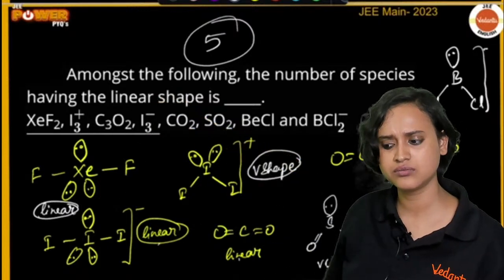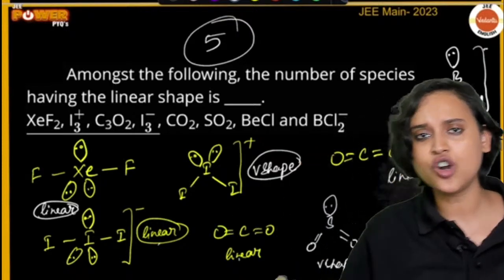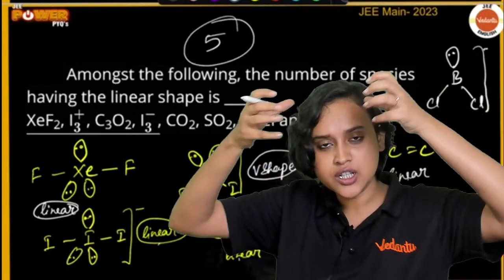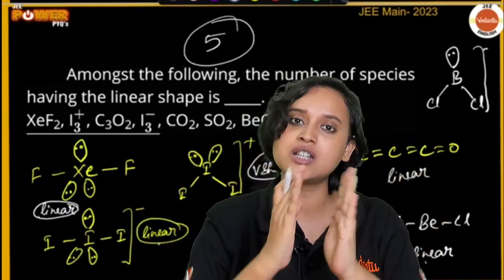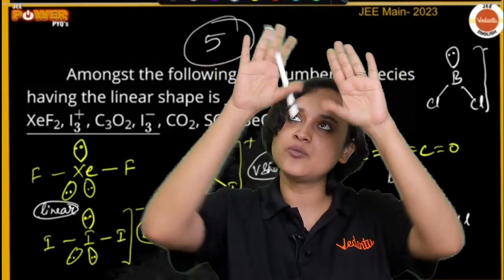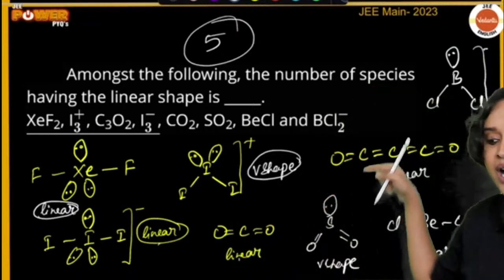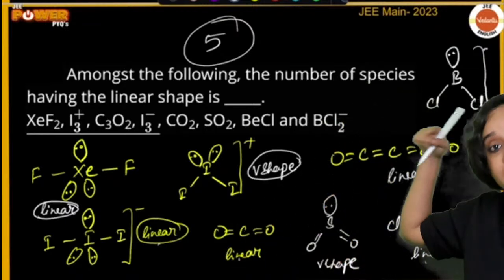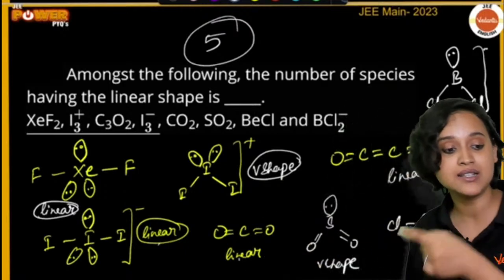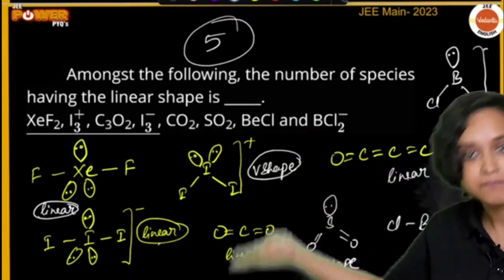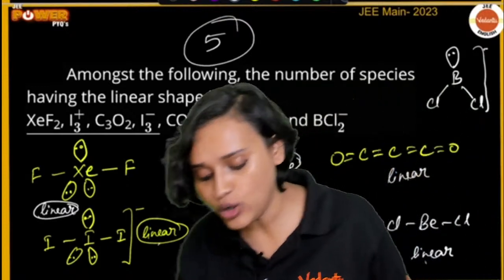Just write it down. I've also written the shapes. See how you have to draw. You know that lone pair repulsion is more than lone pair-bond pair, and then there is bond pair. Bond pair repulsion is very less, but lone pair repulsion is more. So the lone pair always pushes the bond pair, which is why I3 minus is linear, but I3 plus is a V shape. Can you see it? Okay, guys.